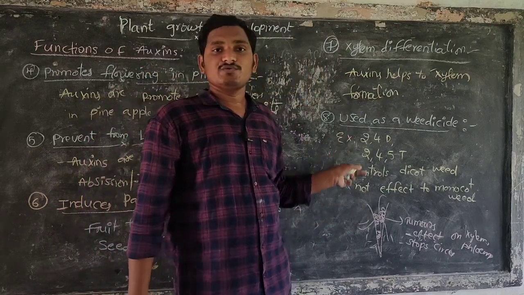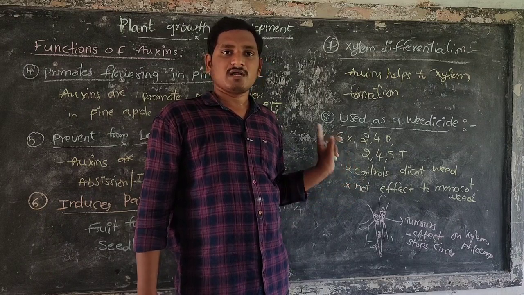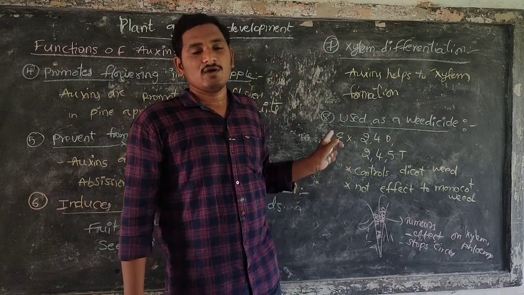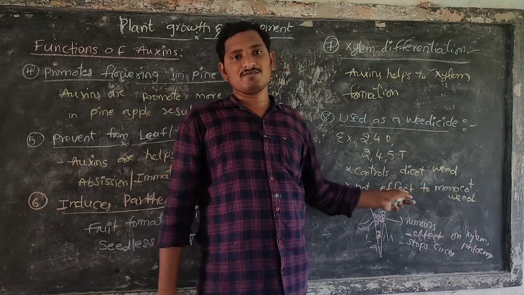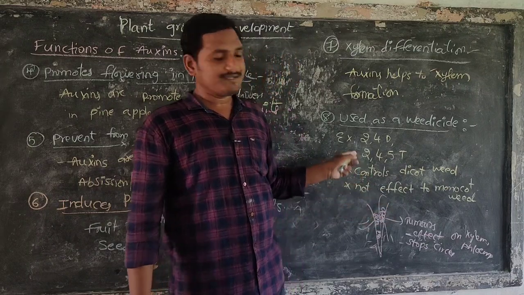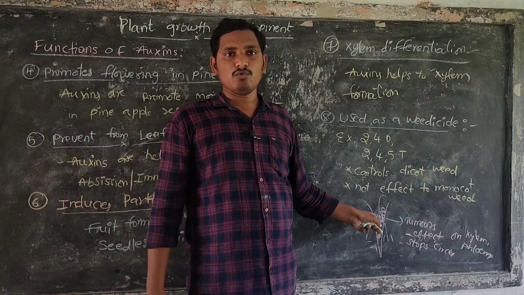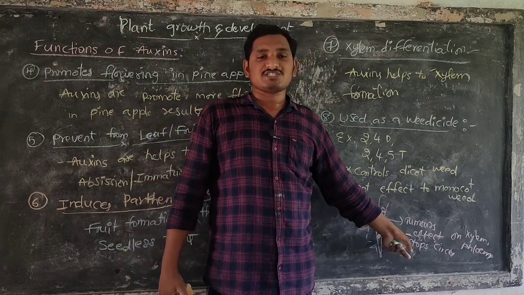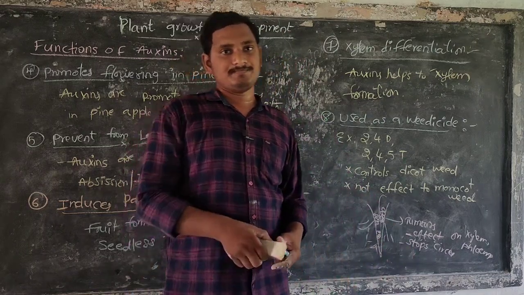So when we use a higher concentration of auxins as a weedicide, 2,4-D and 2,4,5-T control only dicot weed, not monocot weed. Heavy amounts of auxins induce cell division, which leads to tumors that stop the circulation of food and water, and the weed dies.